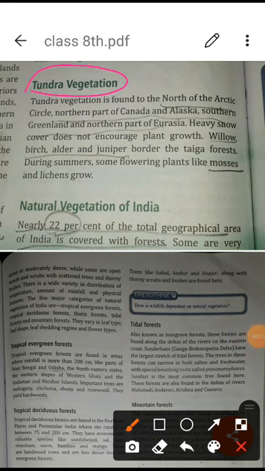Tundra means a very cold area, especially north of the Arctic Circle and the northern part of Canada, Alaska, southern Greenland and the northern part of Eurasia. It means where there is the Arctic Circle and Antarctic Circle, there we are getting the tundra vegetation. So you have to understand tundra means a very cold area.